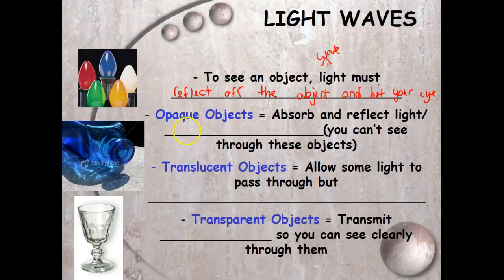So opaque objects absorb and reflect light, and no light passes through. So that just means you can't see through these objects. They're thick. Okay, you can say they're thick. So translucent objects, and that would be like these up here. Translucent objects allow sunlight to pass through, but you can't see clearly.